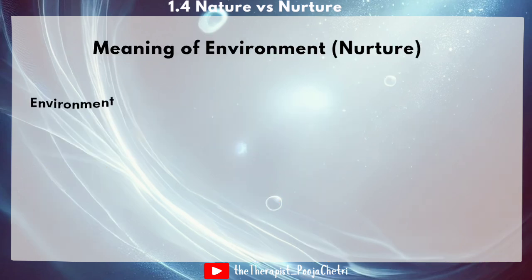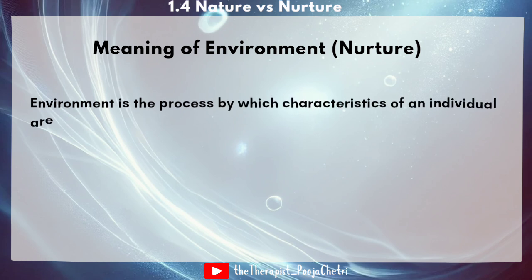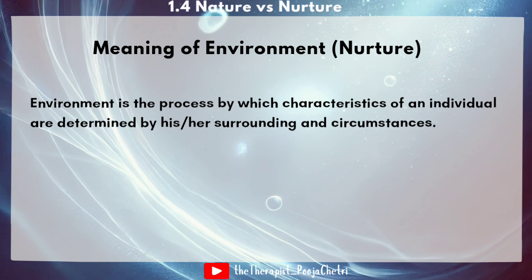Let's see the next. What is nurture? That means the environment. The process by which characteristics of an individual are determined by his or her surroundings and circumstances is the environment.